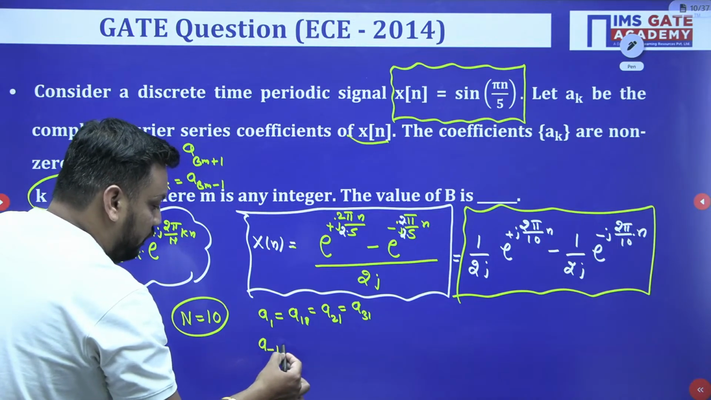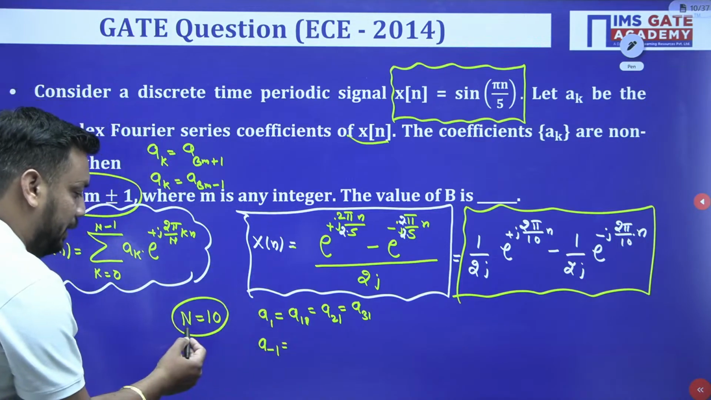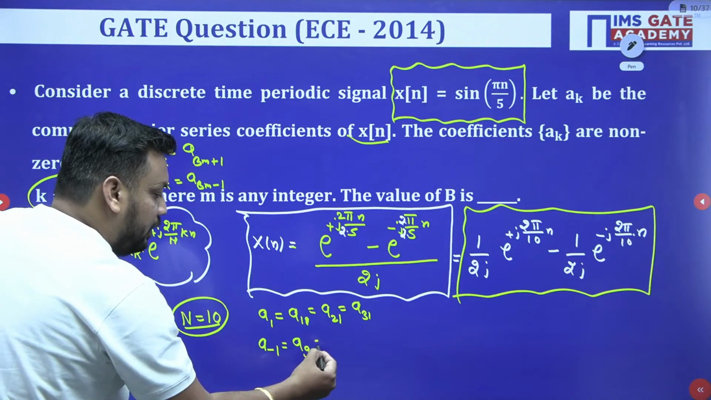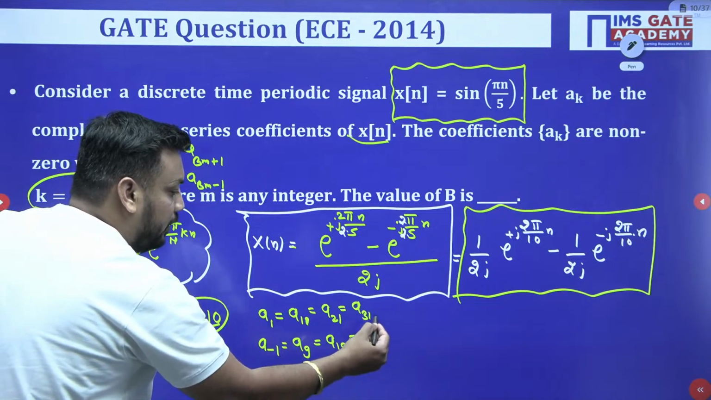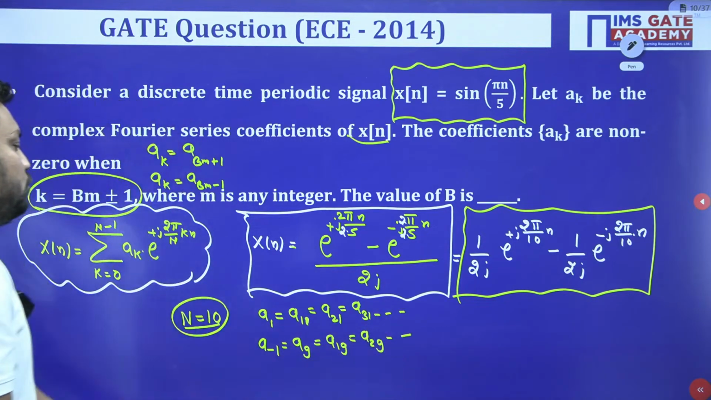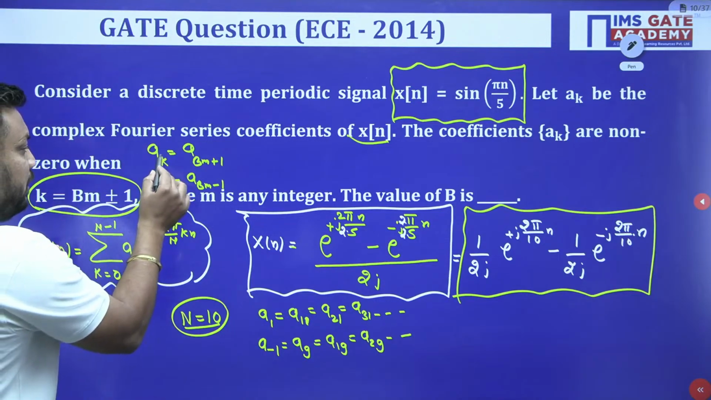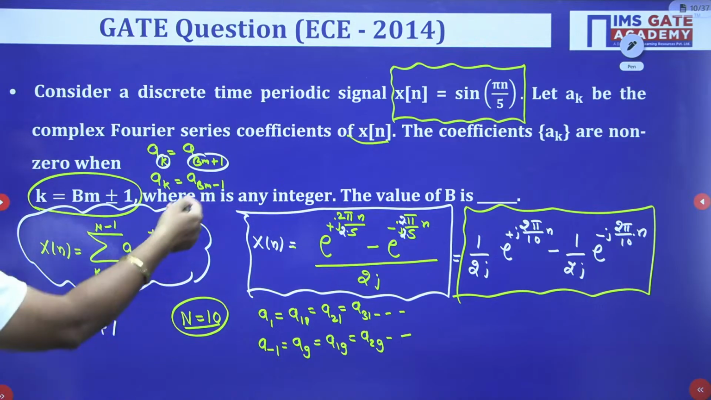And A minus 1 should repeat itself after the fundamental time period of 10, because N is 10. So A9 should be equal to A19, equal to A29, and so on. Now students, somehow you have to find the relation between K and Bm plus 1. So tell me, if K equals Bm plus 1, where m is any integer,